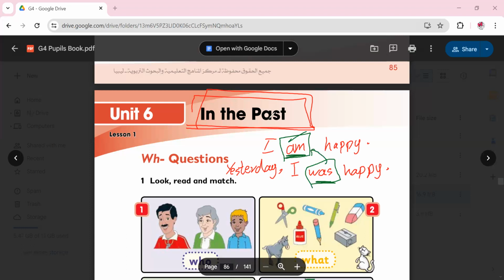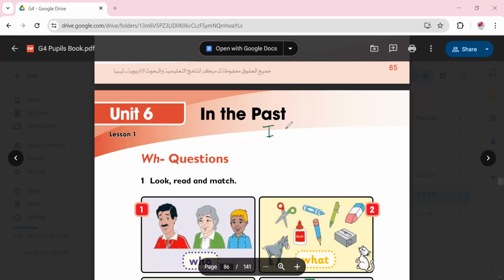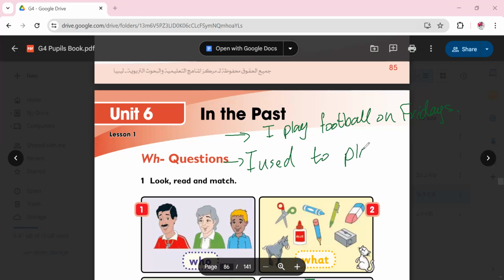Was is the past tense of am. Let's have more examples. For example, let's say I play football on Fridays. Now this is the present. The past would be I used to play football. So here we use the past tense of the verb use. I used to play football.